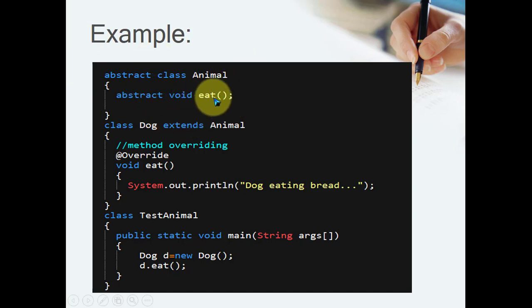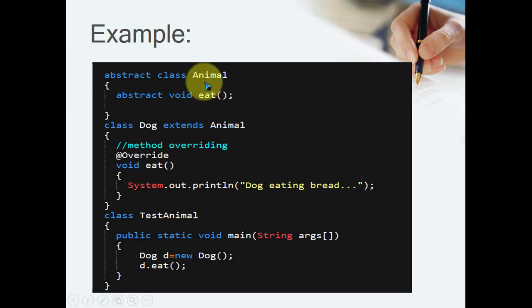Look here, eating is the behavior of an animal, no doubt, but can we define the behavior of the eat method inside the Animal class? The behavior of the eat method depends on the type of animal. That's why in the Animal class you cannot specifically mention it. That means you cannot implement this eat method inside the Animal class. Okay, so here is the problem.